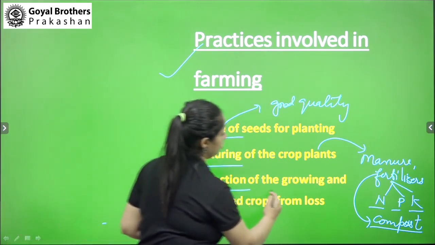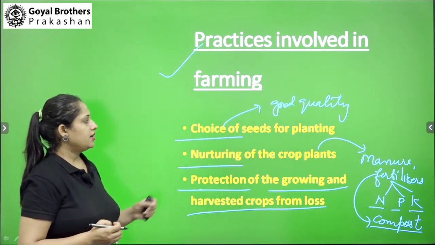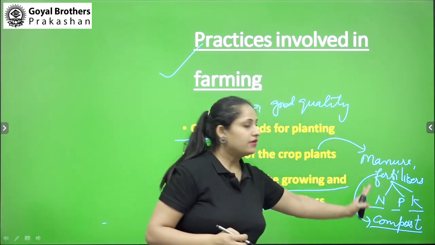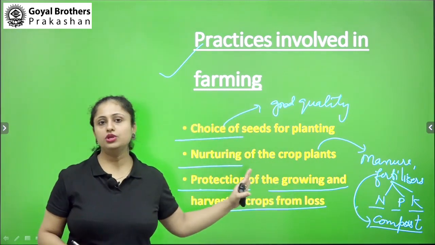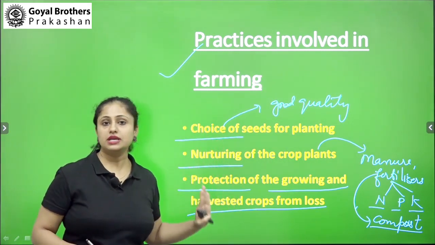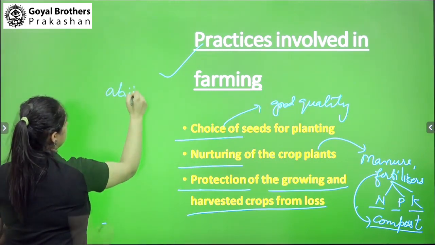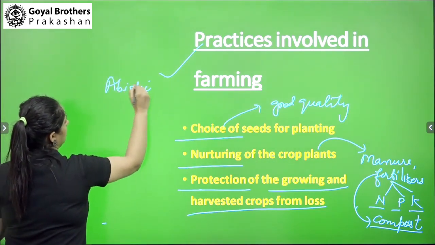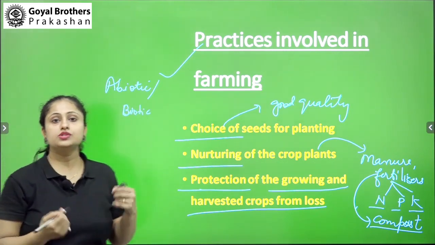Next is protection of the growing and harvested crops from loss. The production of a good variety of plants or crops provides good quality nutrients, but they are of no use if we can't store such crops in a good environment. What if some abiotic and biotic factors disturb those crops?